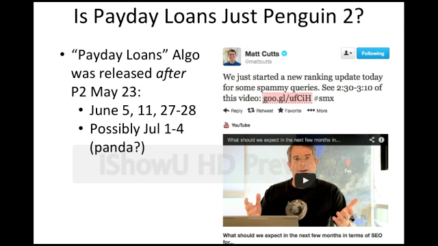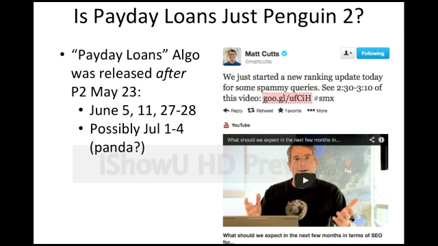Penguin 2 was released May 23rd. The Payday Loans algorithm was first announced by Matt Cutts in his SEO Summer of Hell video he put out, you can see on the right there, in May. And he also announced when they were releasing the algorithm, and it was approximately these dates: June 5th, June 11th, June 27th to 28th, and Matt Cutts said their changes would be ending around July 1st to 4th.